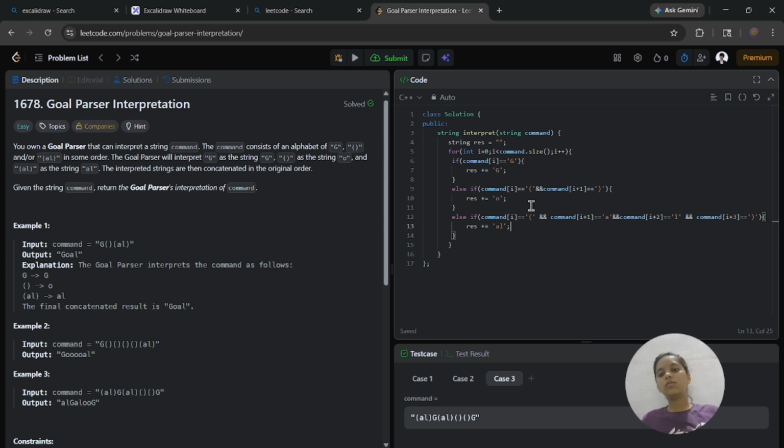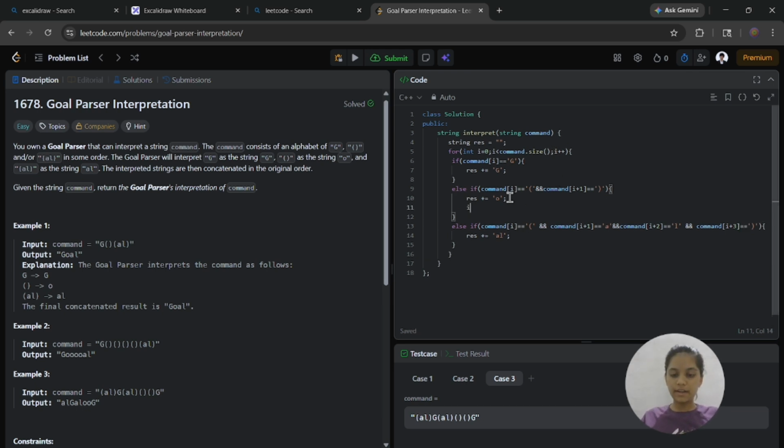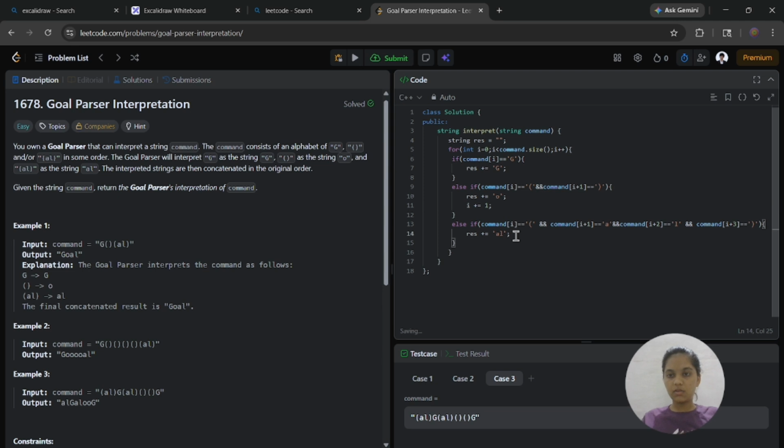Now I don't want to iterate the loop unnecessarily, so I add the condition to skip the iteration. Here I skip one iteration because I add the i plus 1. Here I skip three iterations, and at last I return the resultant string.